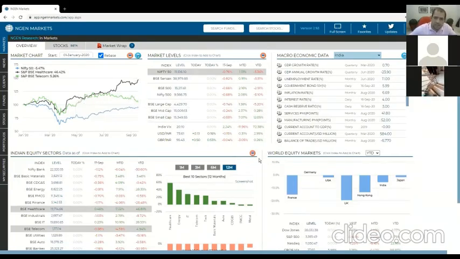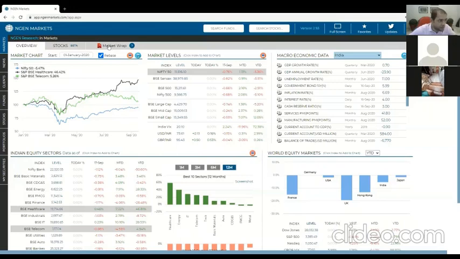So let's put this back to some default values. This is a screen where most of our users actually just log in the morning to get a nice handle of what's happening in the markets, because most of the relevant information that you need is right here. The other thing you can do with this page is take an export of this page out as a one-page PDF that you can send out to your clients or even for your own use. And we call that the daily market wrap.